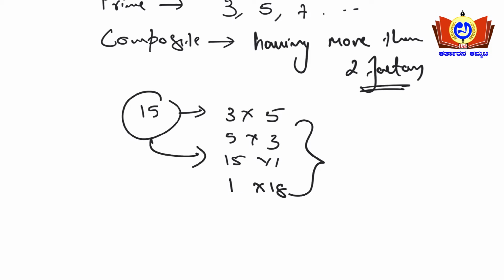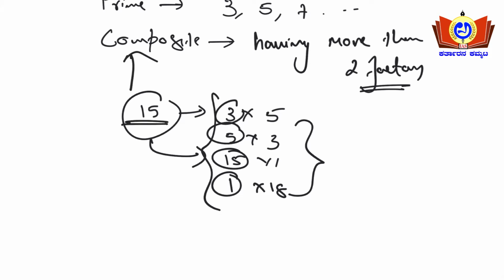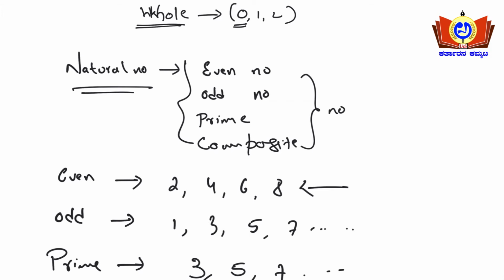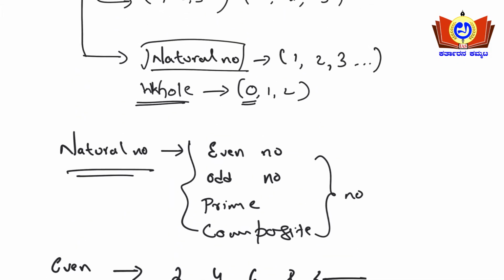So more than 2 factors. See, 3, 5, 15 and 1. Yes or no? So these are the 4 factors for 15 here. Hence 15 is a composite number here. Okay, so these are the few basic points you need not remember for the examination's sake, but if at all you know, it's better here.